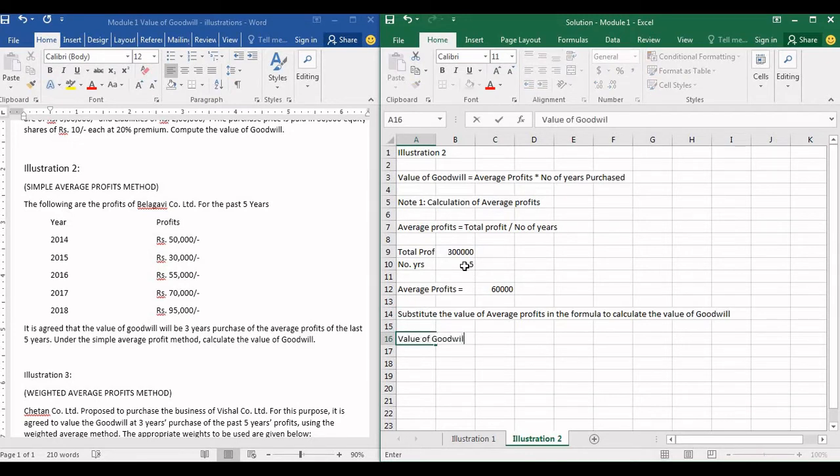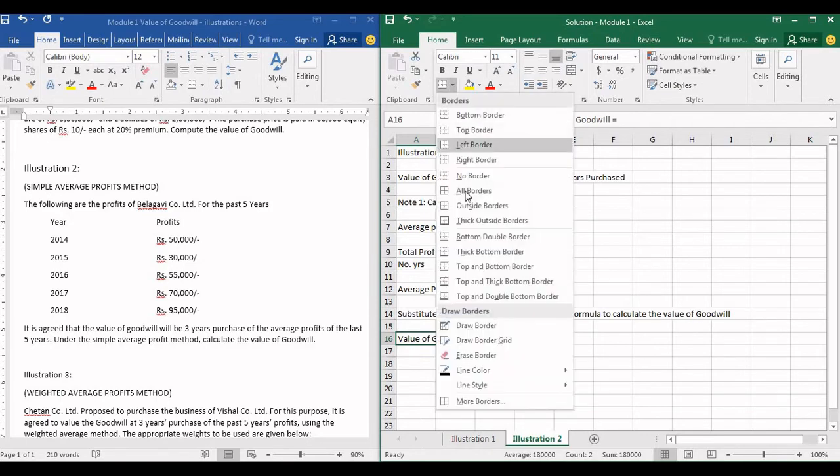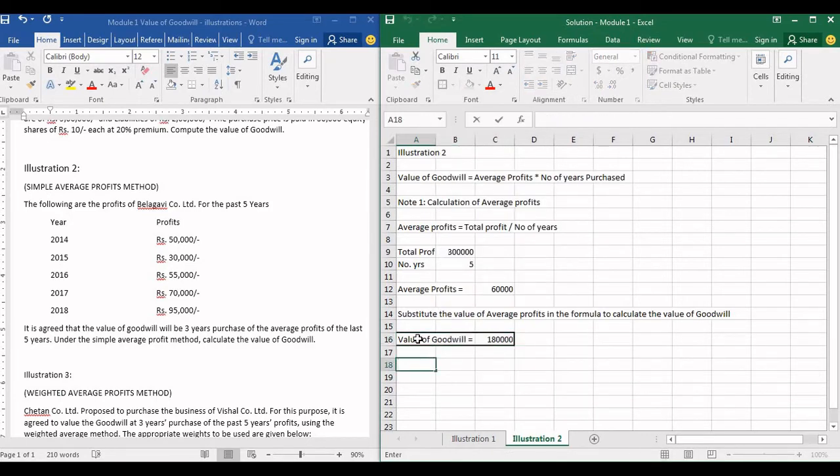Value of goodwill is equal to average profits into number of years purchased. See that sentence, it says it is agreed that the value of goodwill will be 3 years purchased. So number of years purchased is 3, which is 1,80,000. So the value of goodwill will be 1,80,000. I hope you guys have understood this.